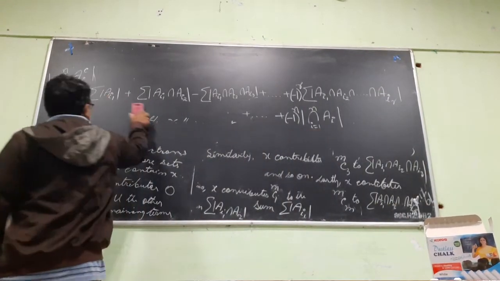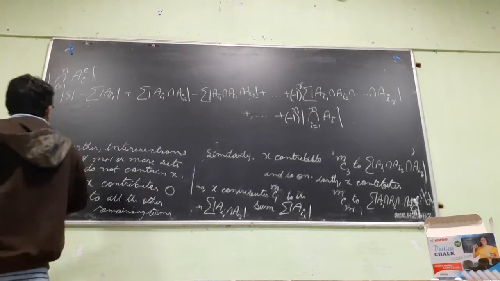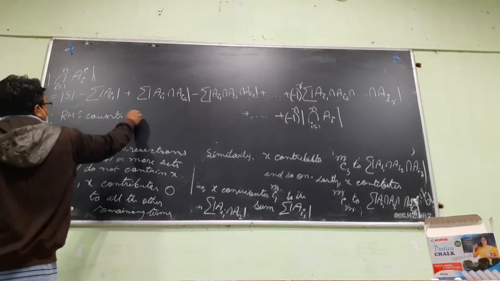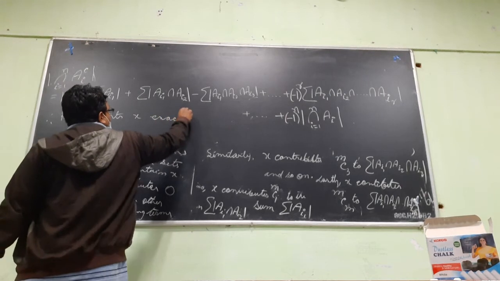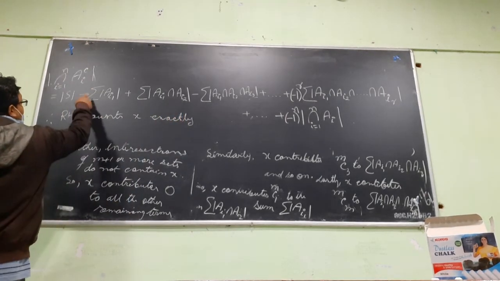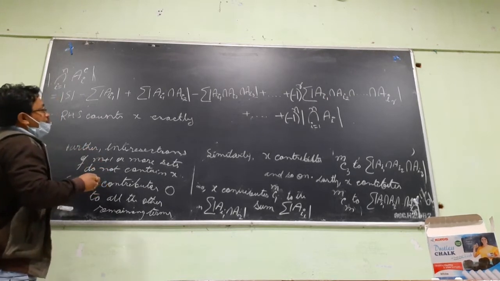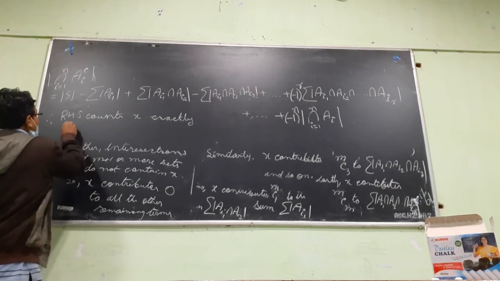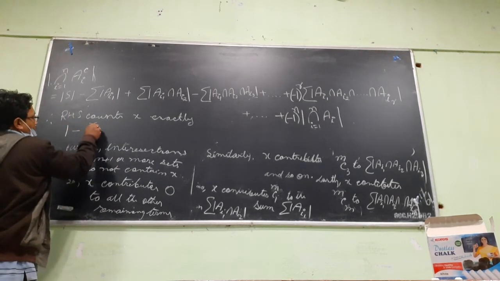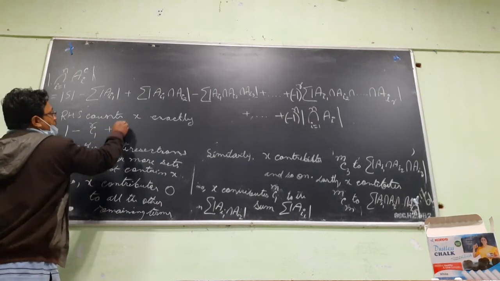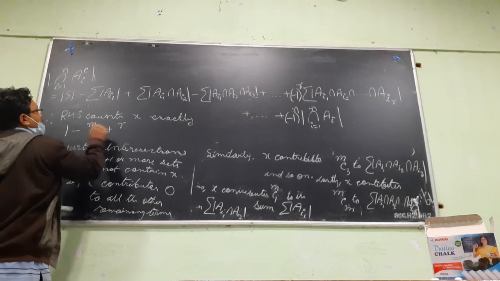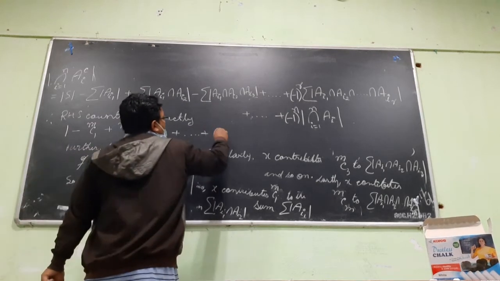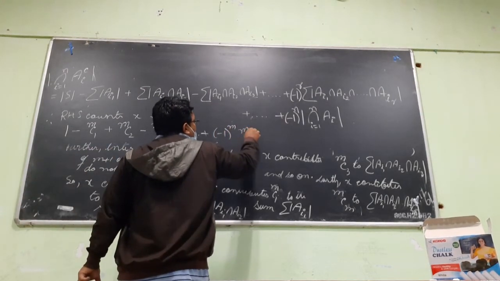The RHS counts x exactly this many times: the first one counts it 1, the second counts it MC1 times, the third MC2 times, minus MC3 times, and so on up to plus minus 1 to the power m, MCm times.